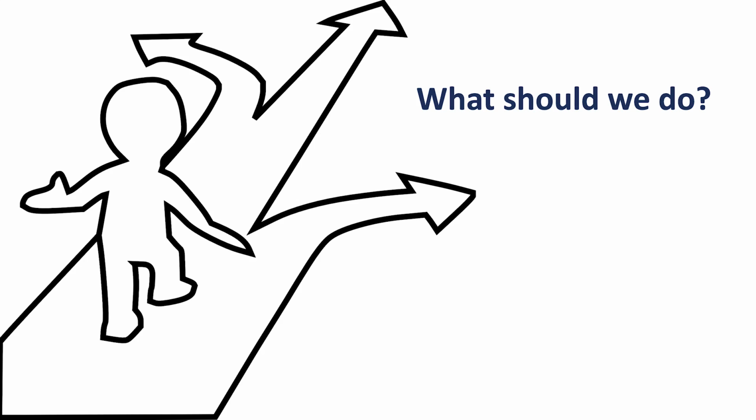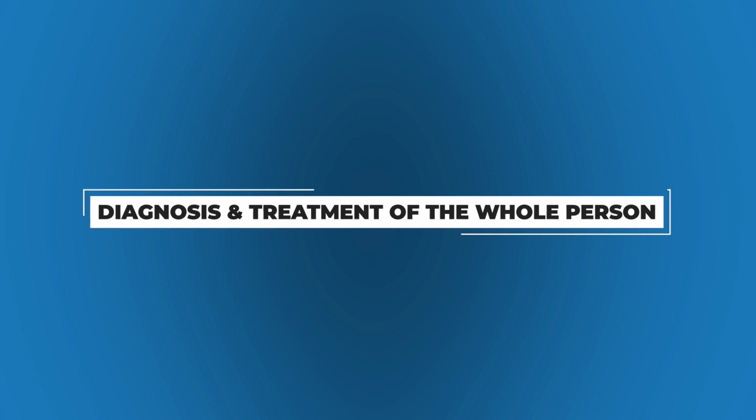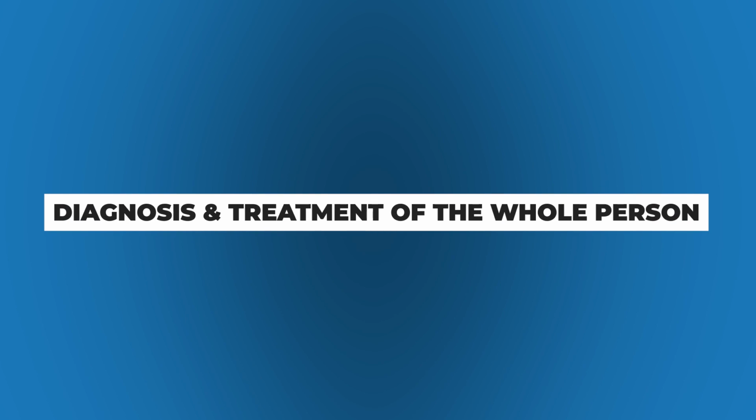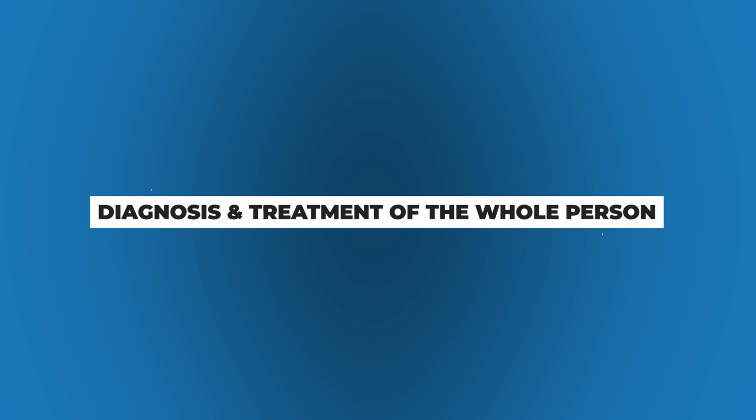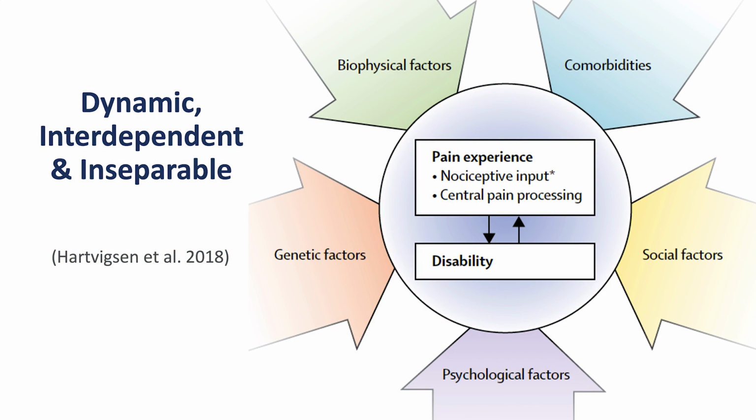So in light of these challenges, what should we as clinicians do? To provide an integrated model of care for those with chronic pain, we must shift away from the silos and think about diagnosing and treating the whole person. Thinking of the whole person mutually considers all of the variables we have spoken about in this module without segregating them into their component parts.